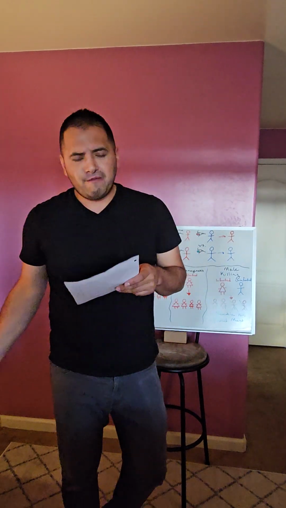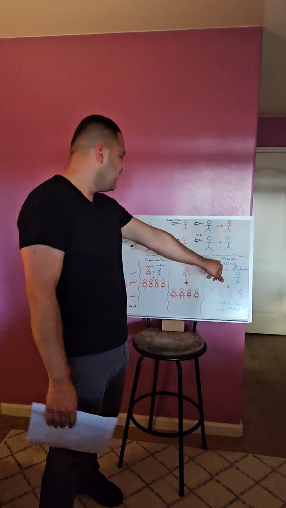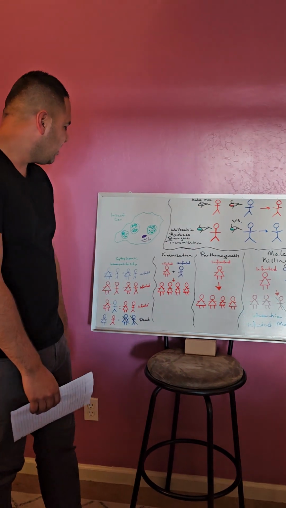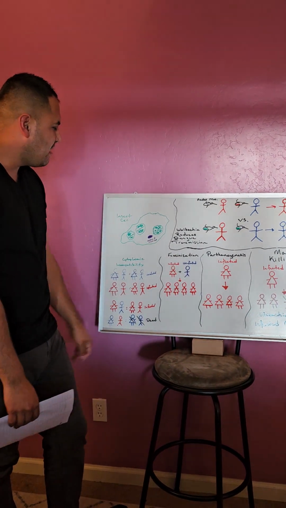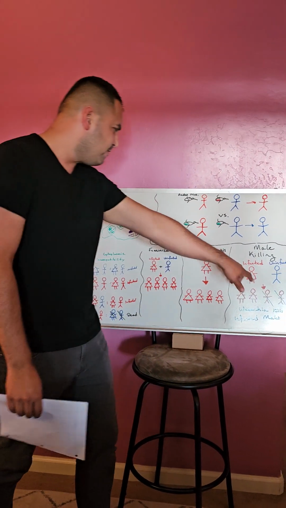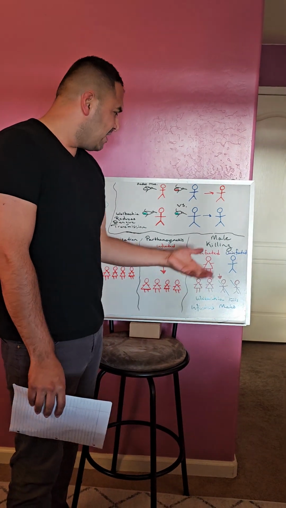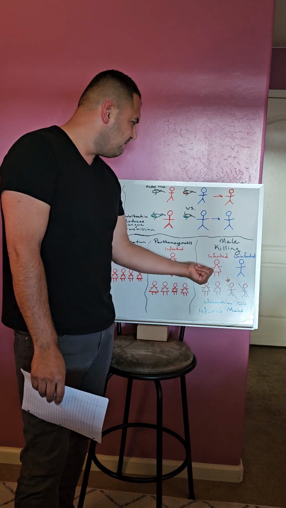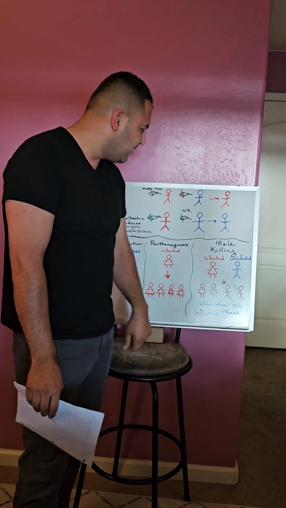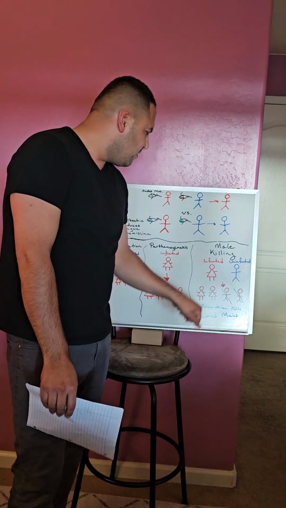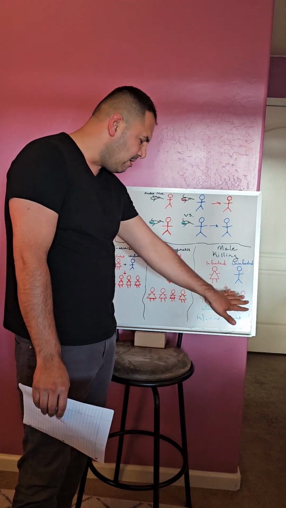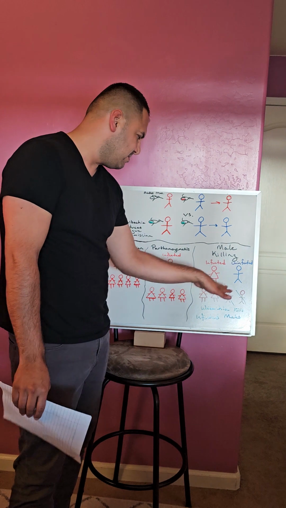Wolbachia expresses 4 phenotypes, and this is what they are: male killing, parthenogenesis, feminization, and cytoplasmic incompatibility. Let's go with this one first right here. In some insects, if an infected female mates with an uninfected male, their offspring will not have any males. All the males that are infected will die.